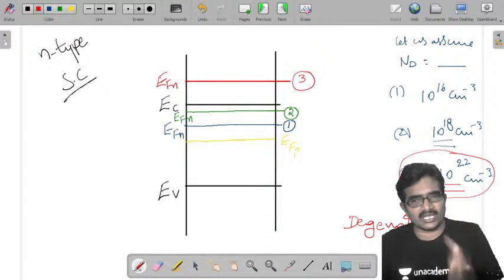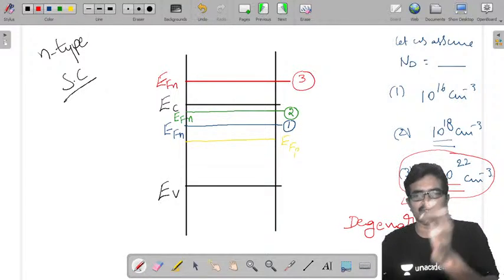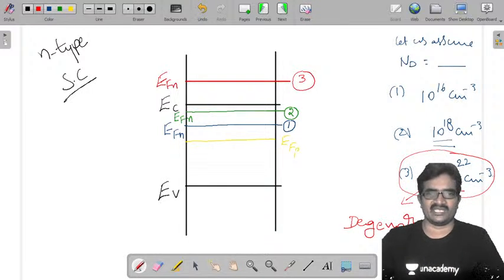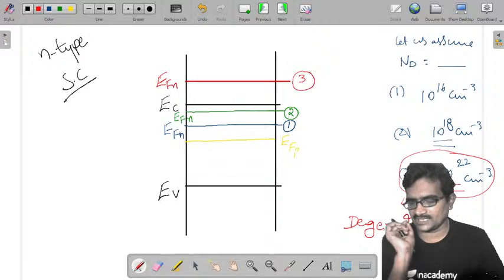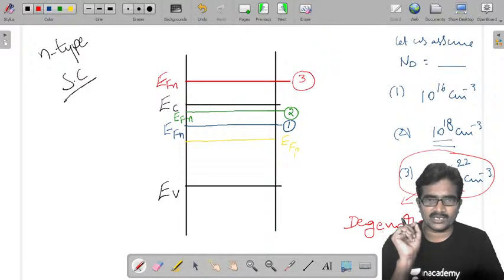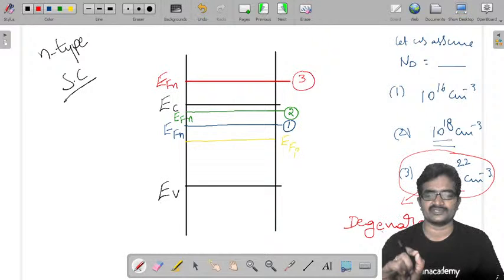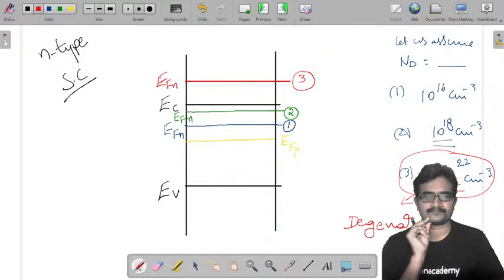Mass action law is not applicable to degenerate semiconductors.